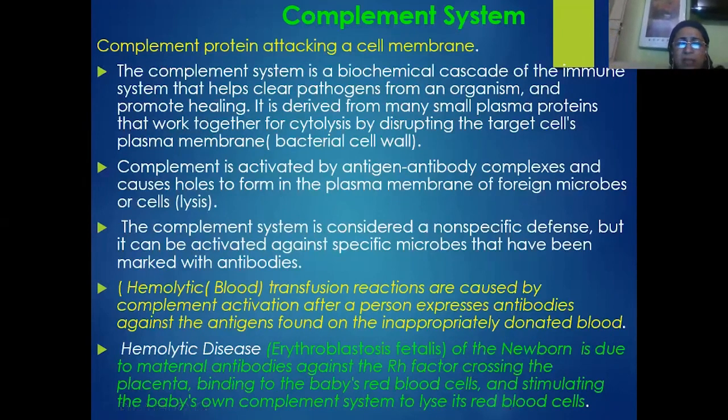So in the medical field, all these things are taken care of. Even pregnant women who are Rh negative are given some immunosuppressors, so that diseases like erythroblastosis fetalis are controlled, and the individuals can have normal healthy babies.